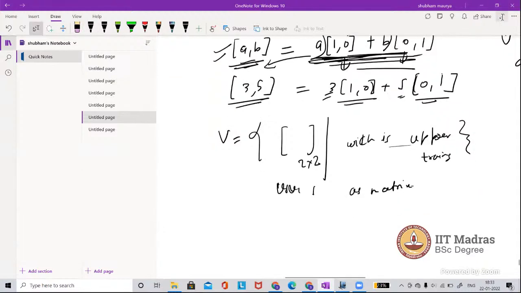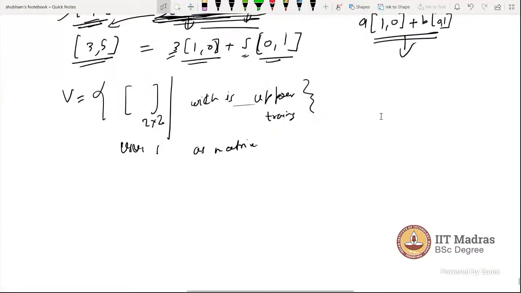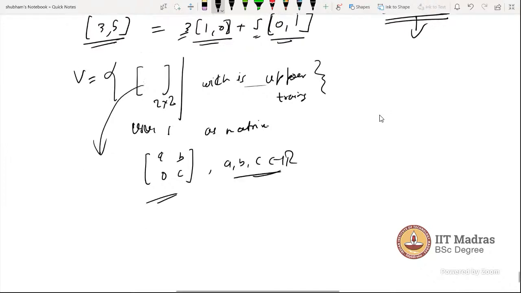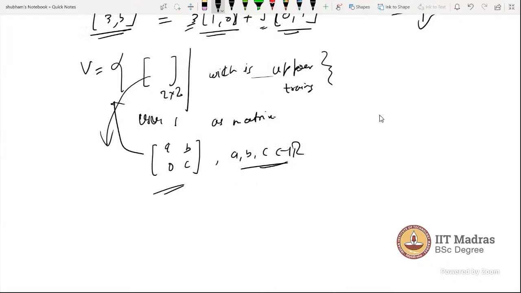So let's find the basis of this vector space. Take a general vector here, meaning the entries are any real number. Let's say the upper triangular matrix is A, B, 0, and C, where A, B, C belong to R. This is a general vector of this upper triangular space V.